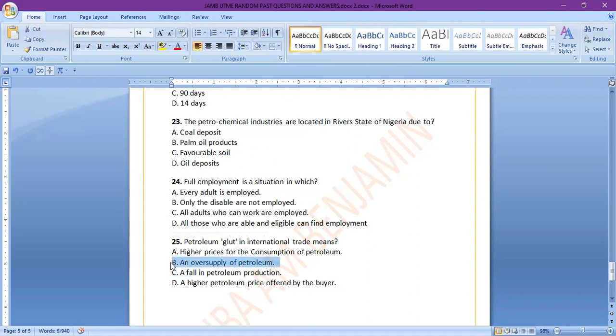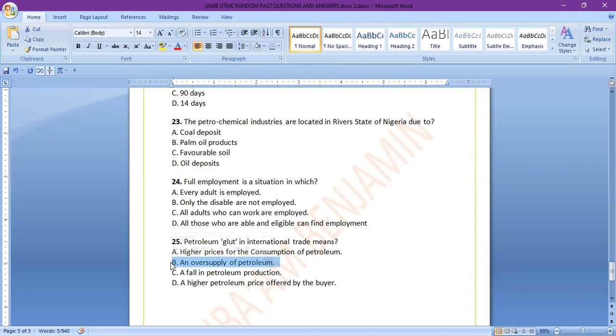For instance, Nigeria is a member of OPEC, and usually what they do in OPEC is to give members a quota that they will produce and supply to the international market.